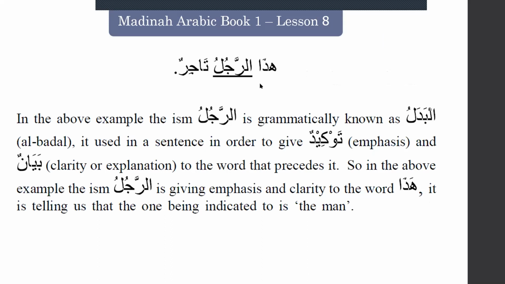It's just a theory. Hadar Rajulu Tajirun. In the above example, the ism, ism means noun, Ar Rajul, is grammatically known as Al Badl. It is used in a sentence in order to give tawqeed. Tawqeedun means emphasis, and or bayanun, clarity or explanation to the word that precedes it. So this rajulu comes to give either emphasis or clarity to the word which precedes.